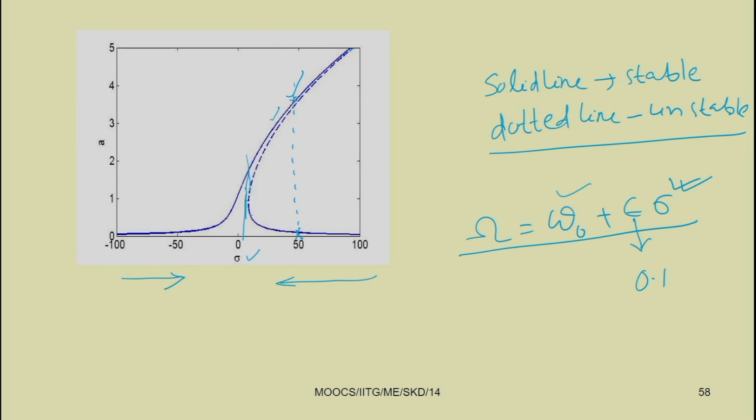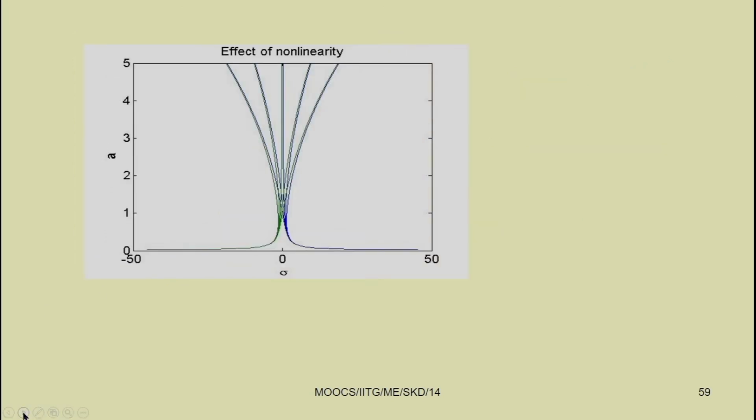If we sweep down the frequency further, as there is no solution towards the left along this line, the response will jump up from this point to this point. So, there is a jump-up phenomenon taking place here. By changing the system parameter, for example taking different values of nonlinearity, with increasing nonlinearity we can have this hardening effect, and by taking minus alpha we can have the softening effect. So, we have this hardening and softening effect.